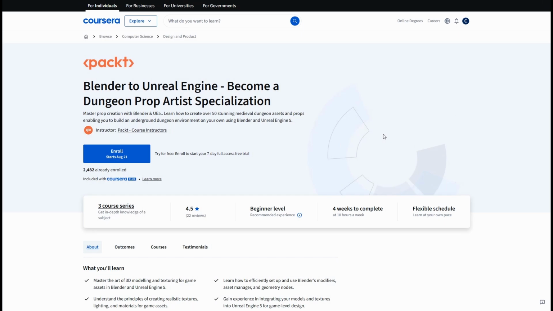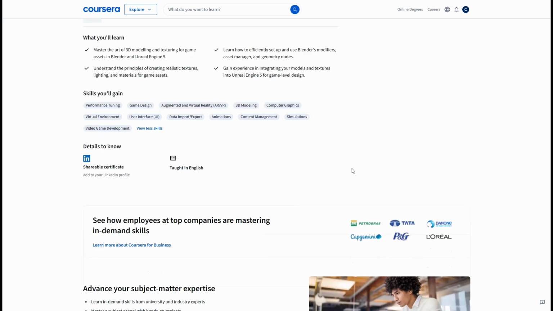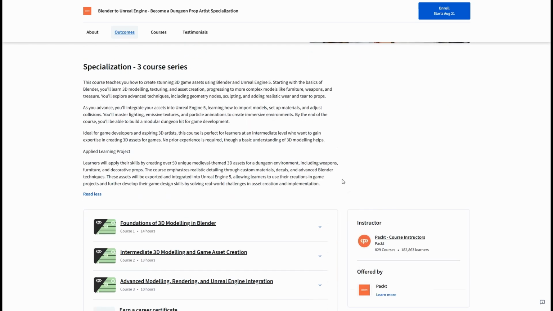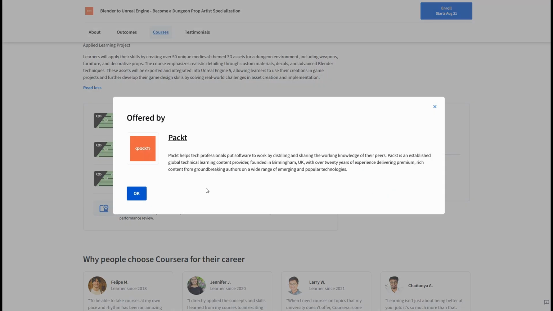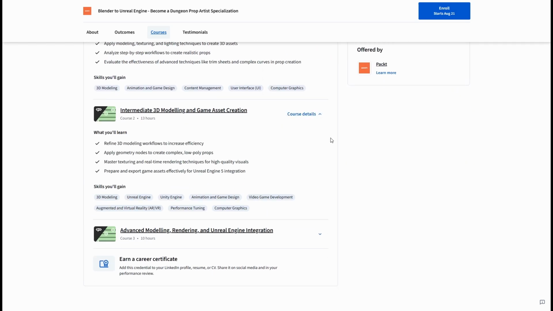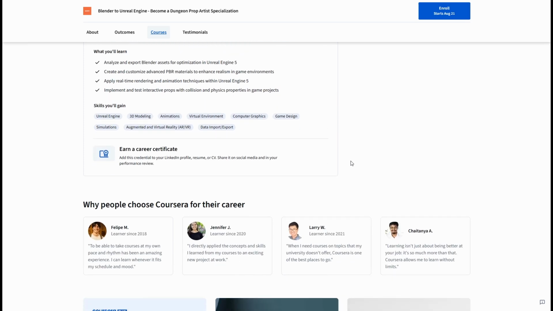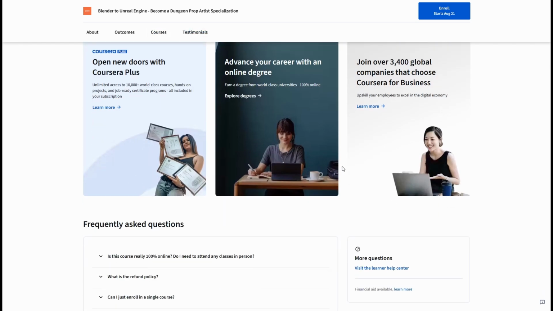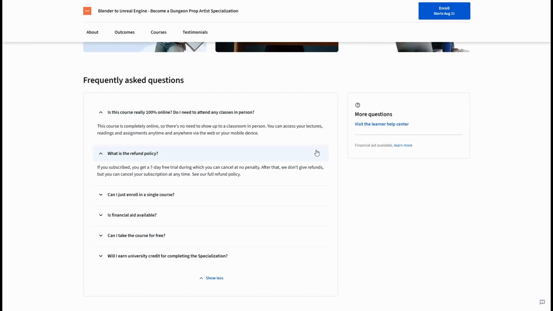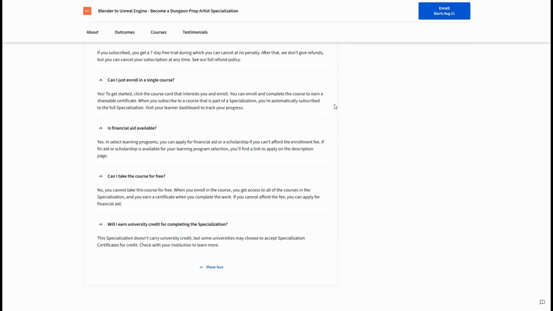Let's continue. 5. Blender to Unreal Engine, Become a Dungeon Prop Artist. Packed, focused on 3D asset creation, this path teaches modeling and texturing in Blender, then importing, material setup, collisions, and lighting inside UE5. You'll move from simple props to complex medieval-themed assets using techniques like geometry nodes, trim sheets, and advanced materials. Projects emphasize building a modular dungeon kit, over 50 game-ready props, then integrating them into UE5 with attention to optimization and real-time rendering. Perfect for artists who want to own the pipeline from Blender to Unreal.